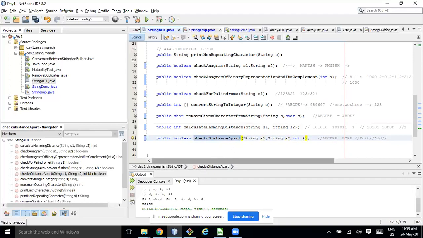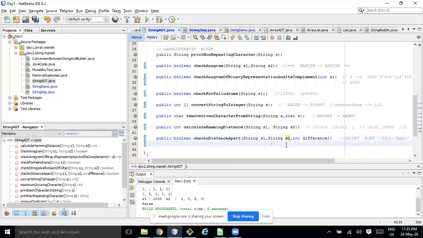Okay, any question? Do I understand the input and output here? Can you please explain the last one? So here, if I am mentioning 1, int K, let me put distance or difference. If I put difference as 1, then S1 and S2 can differ by one element.